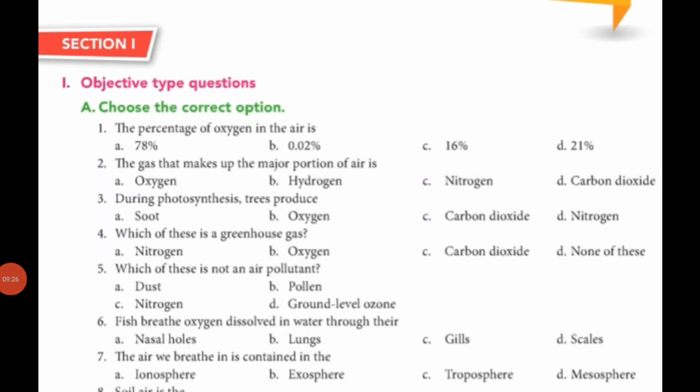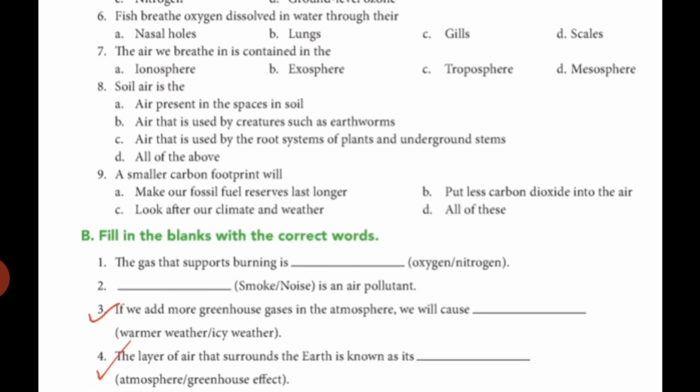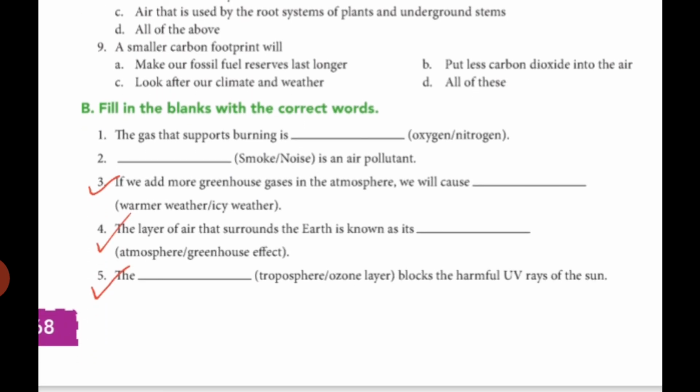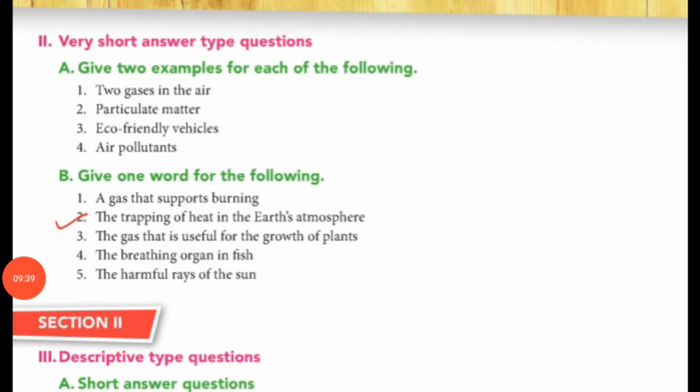Okay guys, let's see today's homework. Take out the exercise. Solve fill-ups 3, 4 and 5 in the textbook. Then turn your page. Give one word, question number 2. Solve it in the textbook. No need to write all this in the notebook.